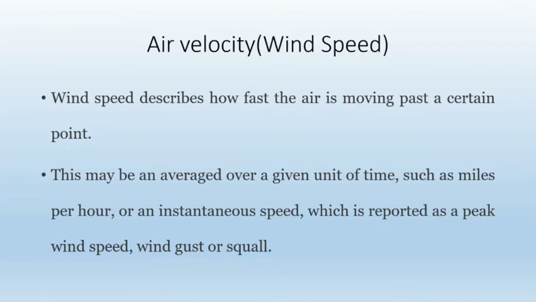This may be averaged over a given unit of time, such as miles per hour, or an instantaneous speed, which is reported as a peak wind speed, and it is given in wind gust or squall. These are units of measuring the wind speed, wind gust or squall. So what does air velocity or wind speed describe? It describes how fast the air is moving, and it is given in a unit of time like miles per hour, and it is measured in a unit, wind gust or squall.